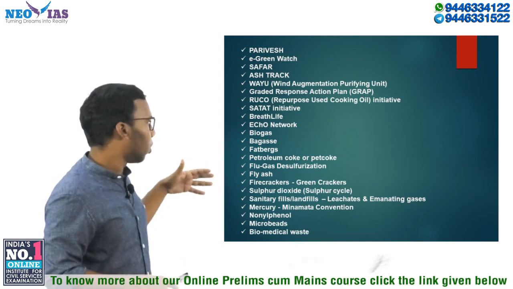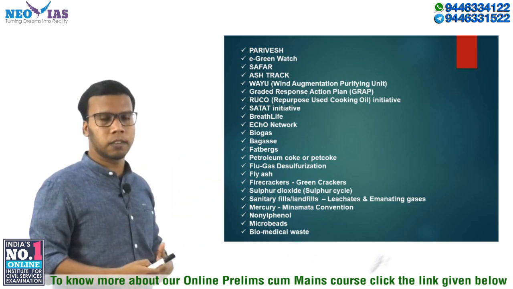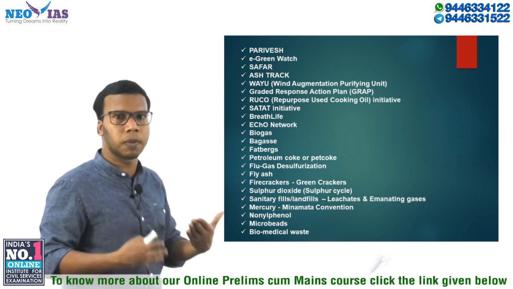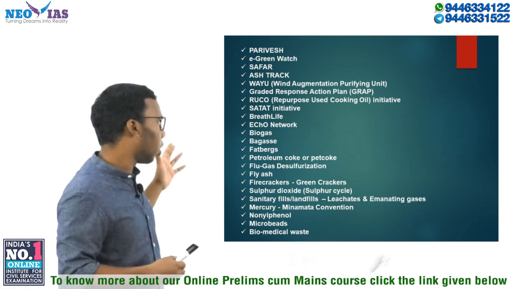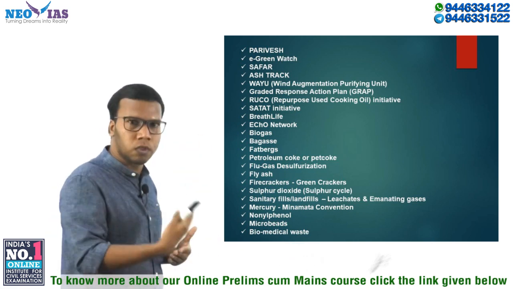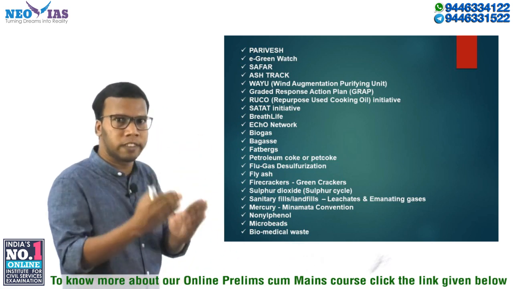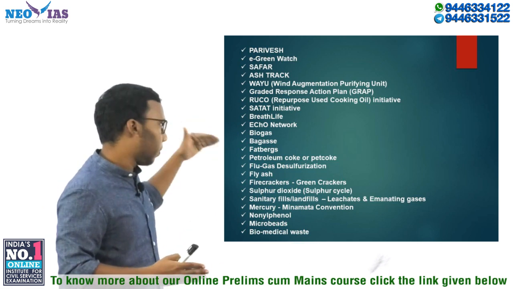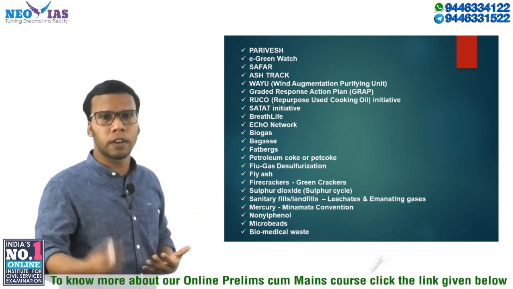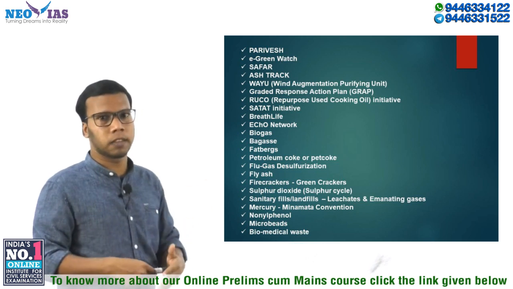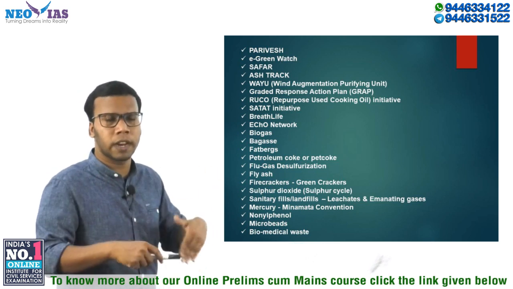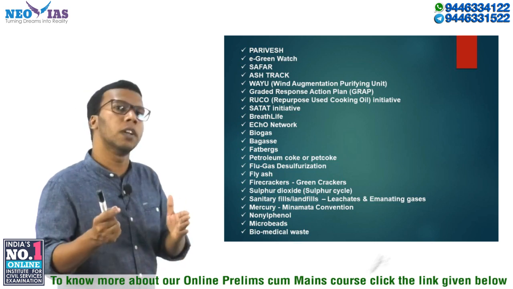Then you need to know about the chemicals which are used in firecrackers, because recently some of the chemicals used in firecrackers were banned in India, right? So you need to know about the chemicals used in firecrackers and which chemicals are banned from use in the manufacture of firecrackers. Okay, then you need to know about green crackers also. There are some crackers called green crackers. Okay, to reduce pollution we have green crackers, right? So you need to know about that also.